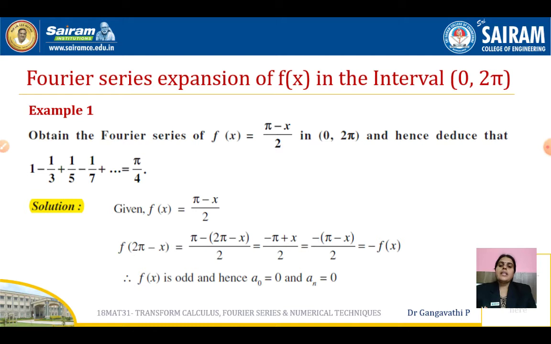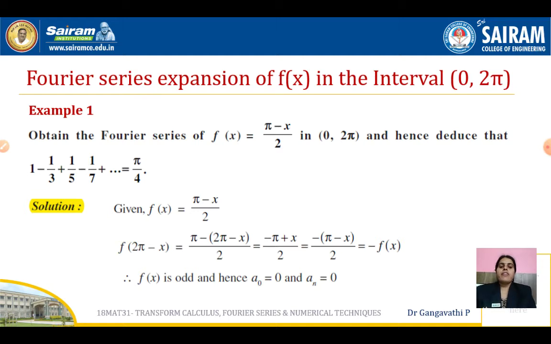Now let us take a first example. Obtain the Fourier series of f of x equal to pi minus x by 2, the function given to us, in the interval 0 to 2 pi, and hence deduce that 1 minus 1 by 3 plus 1 by 5 minus 1 by 7 plus and so on is equal to pi by 4. So this is the answer that we are supposed to get. It is almost similar to the problems which we have already discussed. So let us see how exactly we are going to proceed.